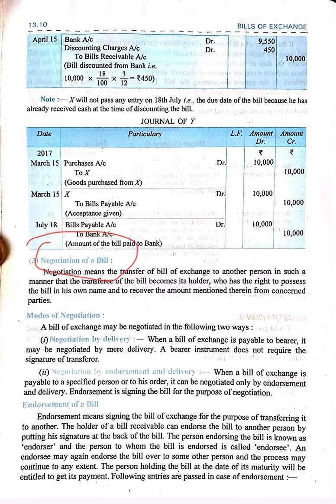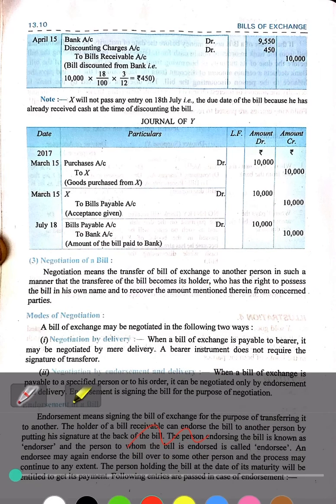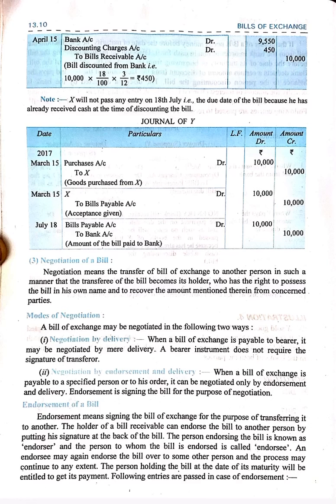So what is negotiation? What is the meaning of negotiation? Negotiation or endorsement, both are almost the same term. Negotiation means transfer of the bill of exchange to another person in such a manner that the transferee of the bill becomes the holder who has the right to possess the bill in his own name. So when we negotiate a bill to someone, it means we have transferred that bill to that particular person, and at the time of due date, he will receive the money, not us.